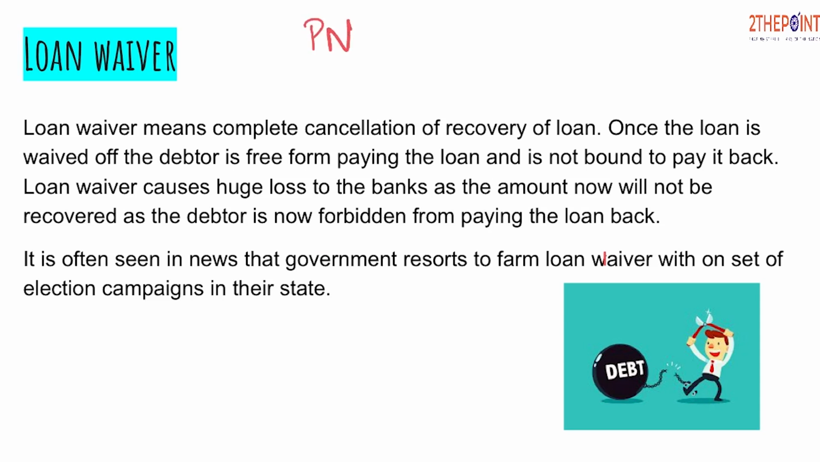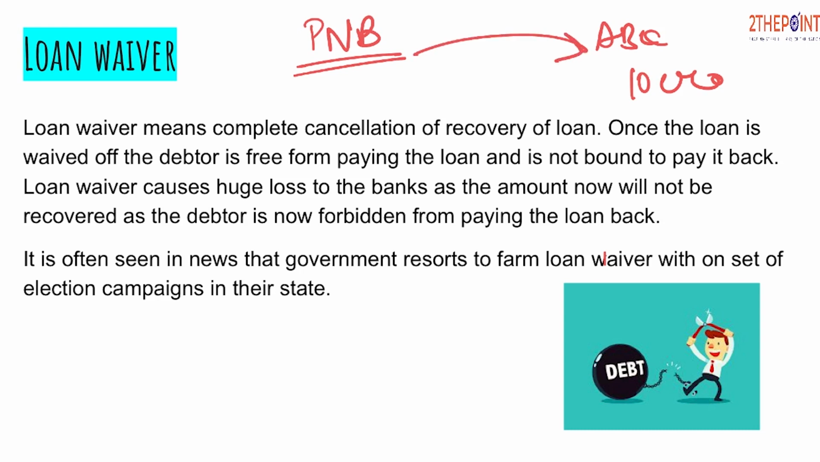For example, if PNB, Punjab National Bank, has extended a loan to ABC Limited of, let's suppose, 10 crores, and now one day PNB decides that all the loan that PNB has extended to ABC has been waived off, it means that now ABC is under no obligation to pay back this 10 crores to PNB, and there no more exists a debtor and creditor relationship between PNB and ABC, as ABC is free from debt and no loan stands in ABC's balance sheet. So loan waiver means total or complete cancellation of recovery of loan.